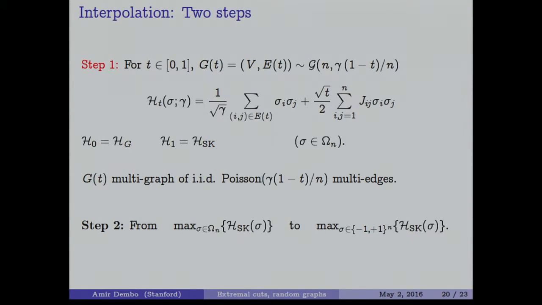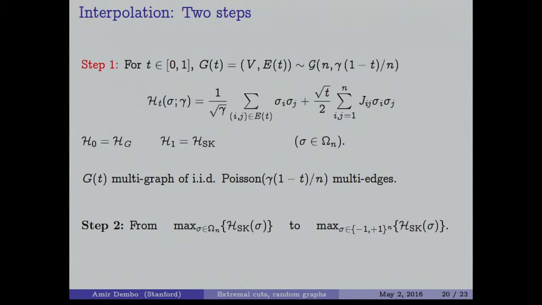And the strategy is to take a Hamiltonian which has a piece which is a sparse graph, or a Poisson graph, and a piece which is a complete graph with the disorder of the SK model. You multiply the SK piece by square root of t, and for the sparse graph piece, you take the p that you use for the Erdős-Rényi graph to be (1 minus t) times gamma over n.